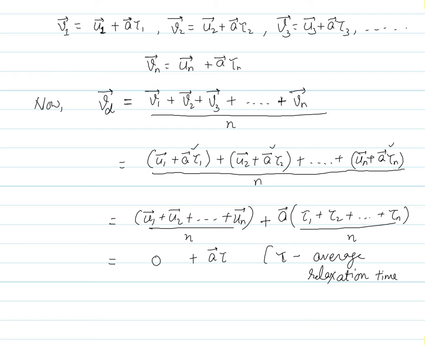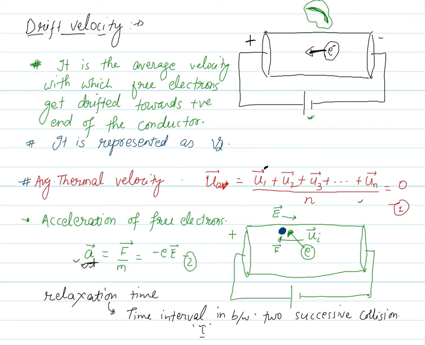This derivation is very much important. This has been asked many times. So the average relaxation time is tau. So vd vector is coming out to be a vector tau. This 0 you can say from equation 1. And if you remember, a vector is minus e E, and here upon m will also appear.